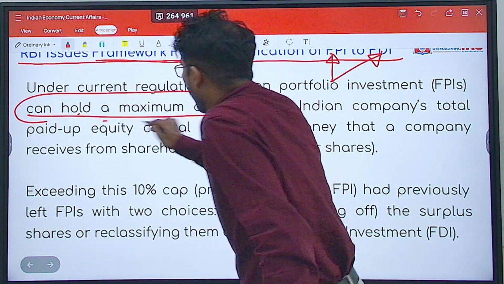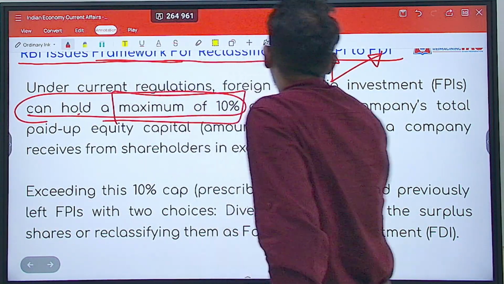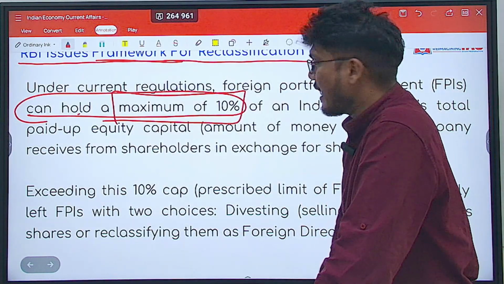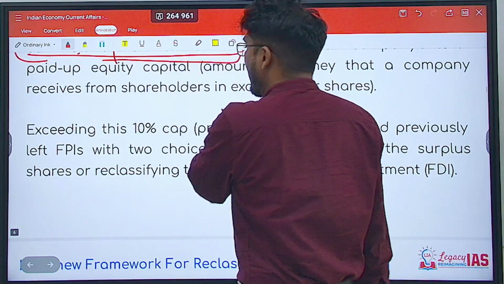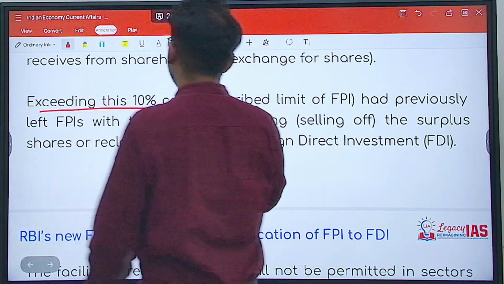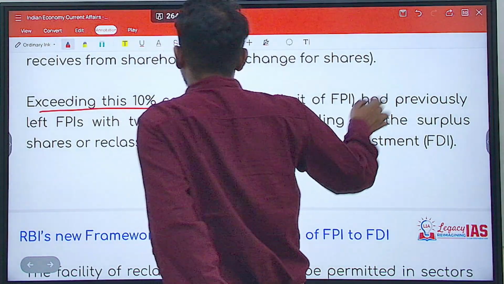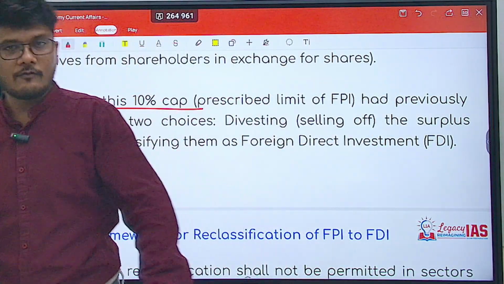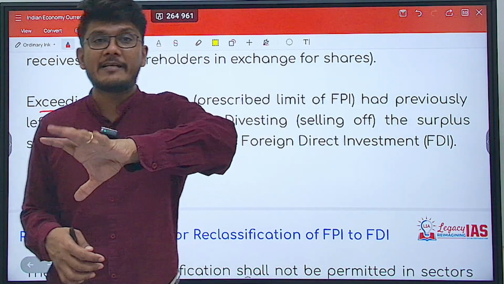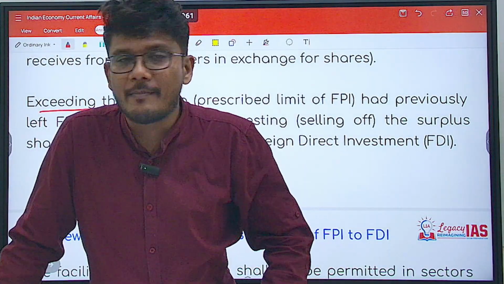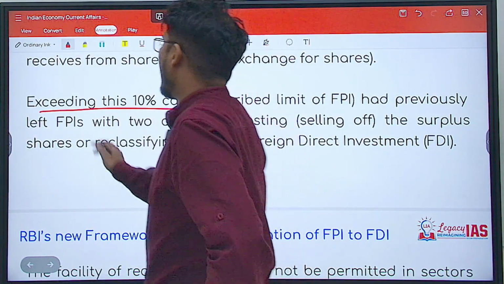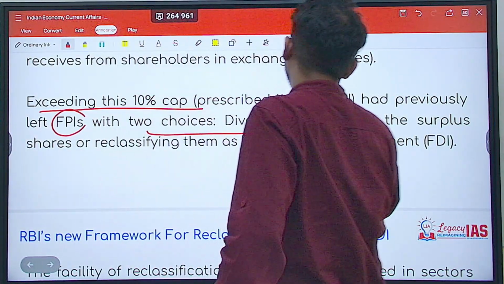It is up to a maximum of 10% of an Indian company's total paid up equity. Now, exceeding this 10% cap, what will happen? Your FPIs will get converted into FDI. But does that happen automatically? No. The FPIs are left with two choices.